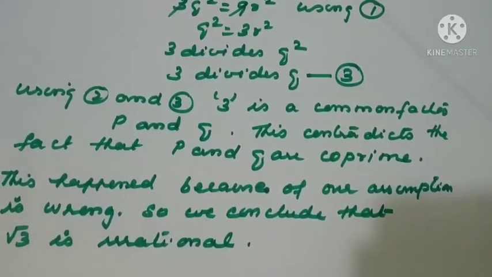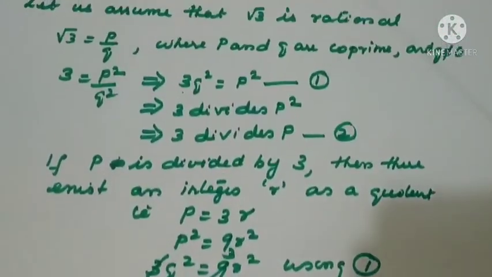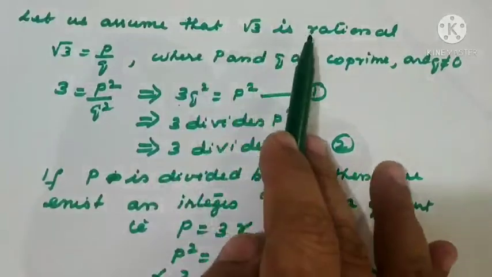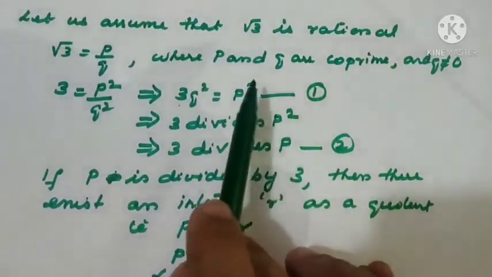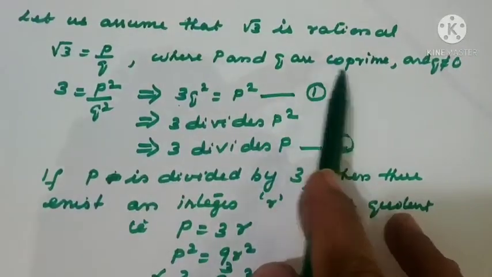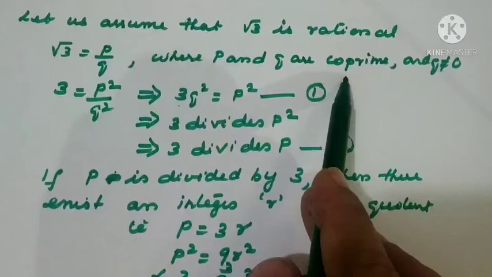So once again I'll repeat the steps, because root 2 I have done, root 3 also I have done, root 3 I'll repeat now. Listen carefully. Root 3 we are assuming that it is a rational number, right? If it is rational, what is the form? P by q form. But what is the condition? They are not having any common factor. It is in the standard form. That means they are co-prime.